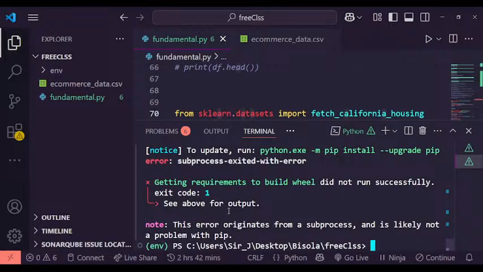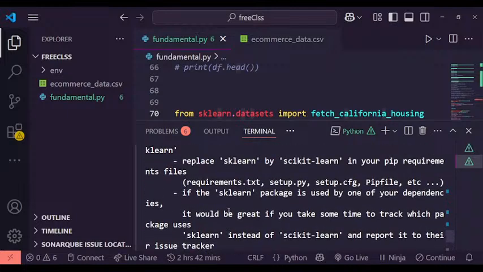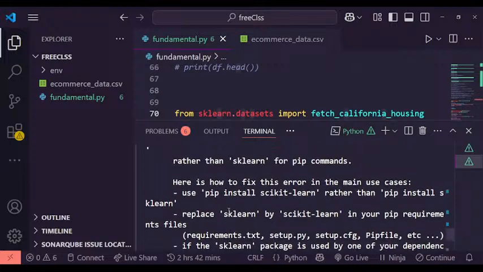Now look at how beautiful this package is. If I scroll up, it's going to tell me how to resolve this error. It says here is how to fix this error: you should use pip install scikit-learn instead of sklearn. This is how the Python community makes it possible that once you run into any error, there is a way to resolve it if you look deeper.